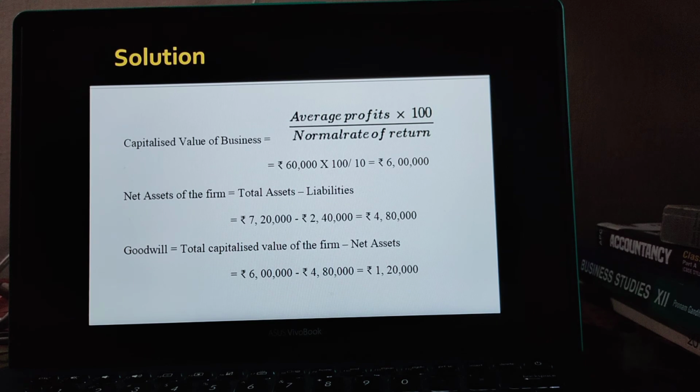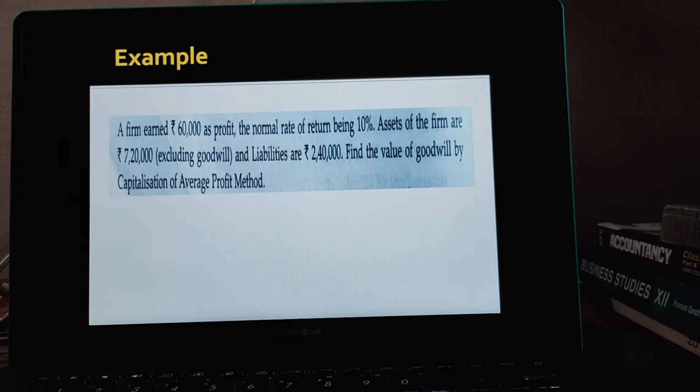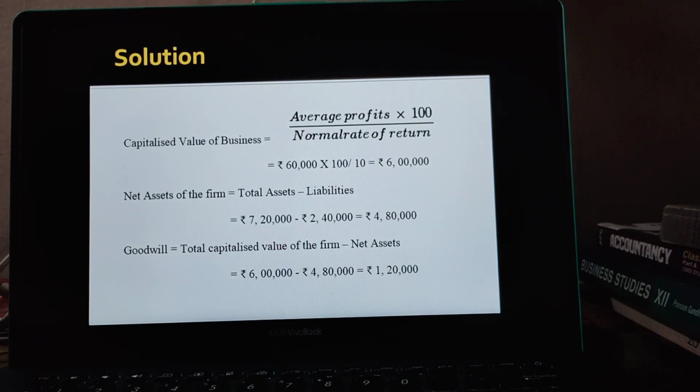Total capitalized value of the business or firm equal to average profit into 100 upon NRR. So what is the value of average profit? That is 60,000 given in the question. 60,000 into 100 upon NRR, so we will get the capitalized value of the firm.